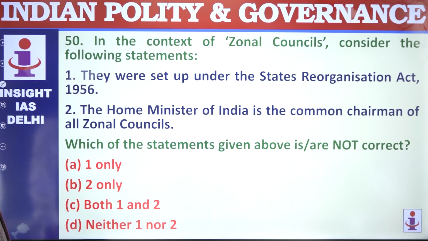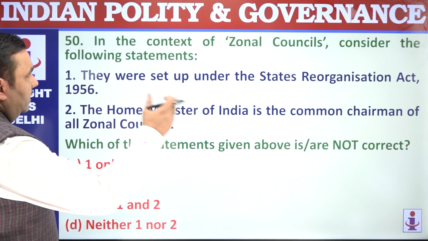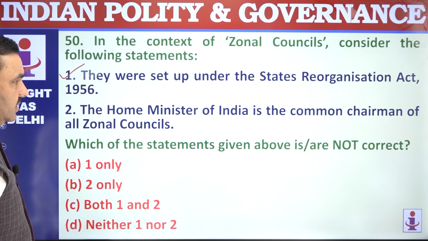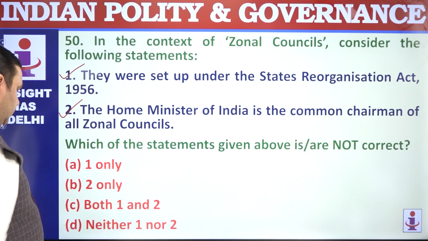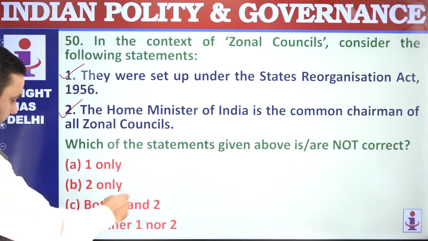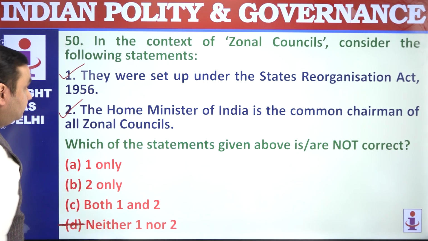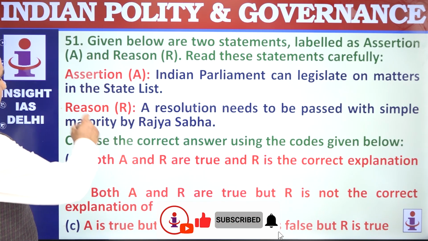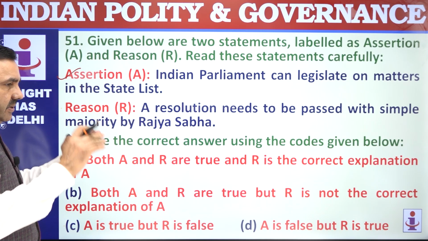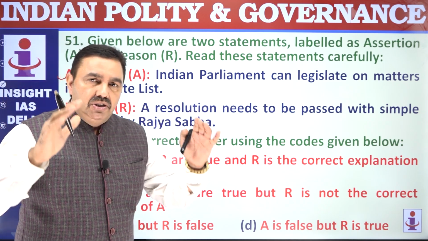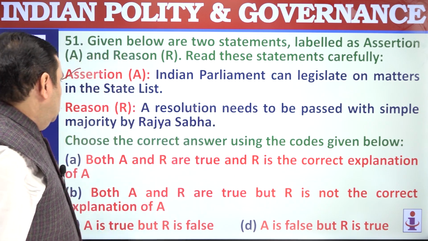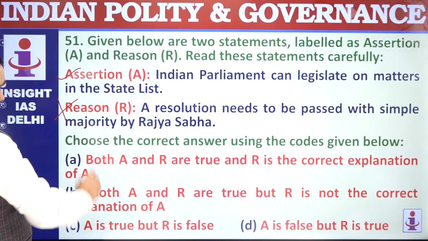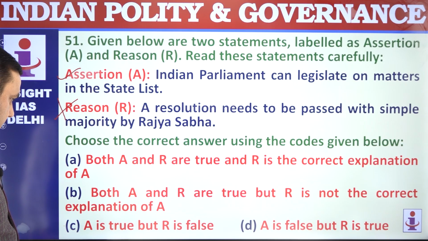50. In the context of zonal councils, they were set up under the States Reorganisation Act 56. Okay. The Home Minister is the ex officio chairman of zonal councils. Both are correct. Not correct, so you have to see carefully again. D. Assertion and reason. Indian Parliament can legislate on matters of the state list, of course, provided Rajya Sabha adopts a resolution with a special majority. Not with a simple majority, with a special majority. So A is true, R is false, option is C.